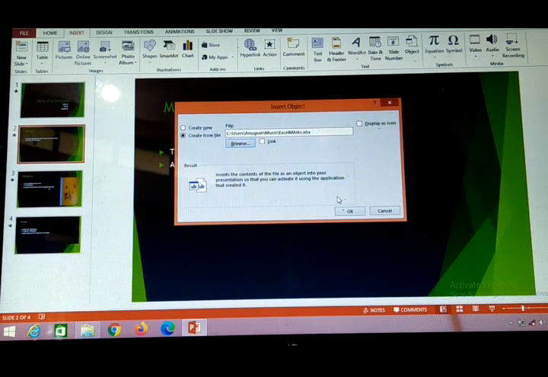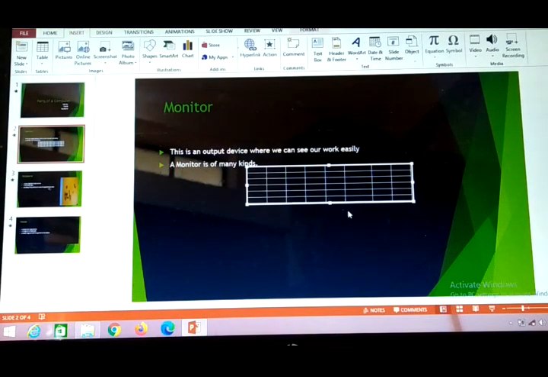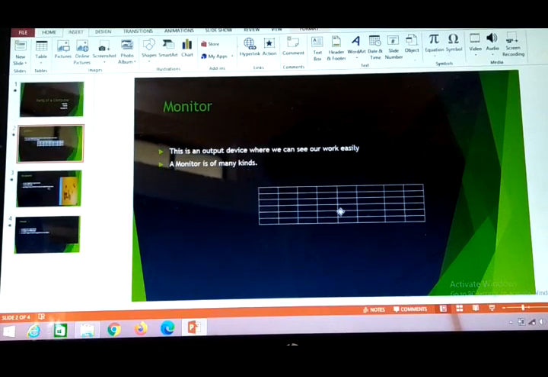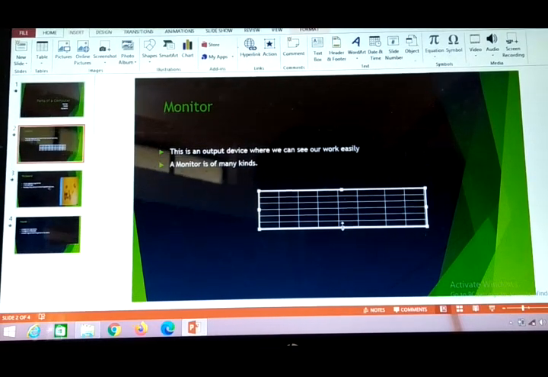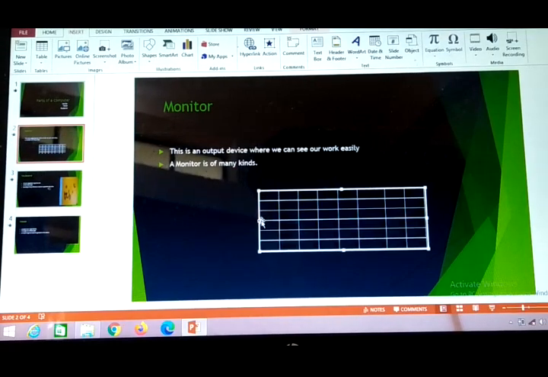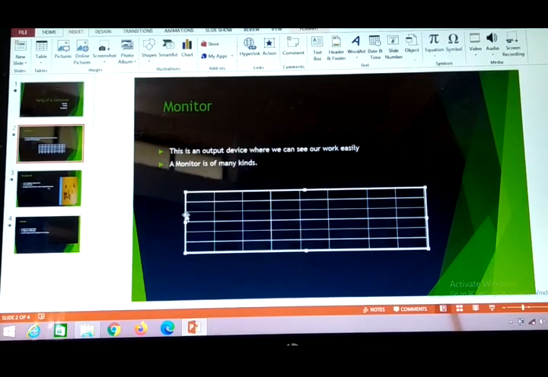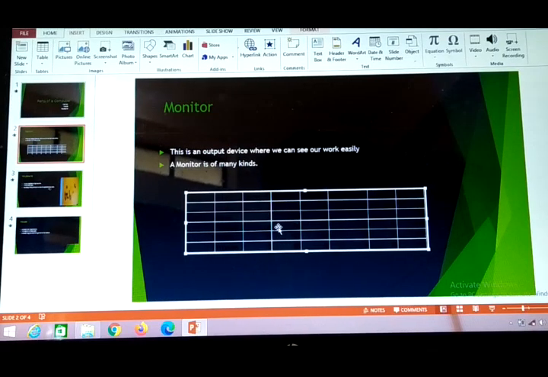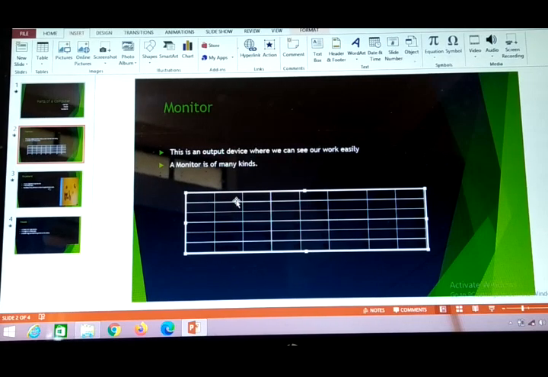Now it is showing Browse, Create, and I'll click on the OK button, and this will be copied here. You are able to see that it is copied here. Now you can increase the size, and you can change the orientation also. So this size has been increased. This is not visible on your laptop because the font we are using is black. We can change the font color also, and many more features are there, but it is not visible because of that. So you can change the color.